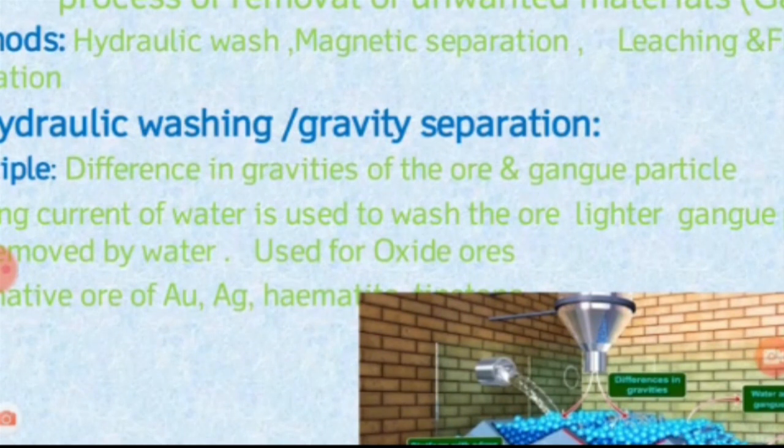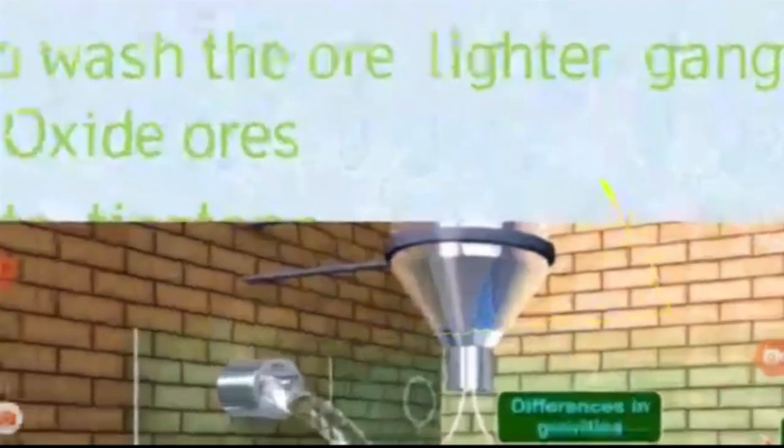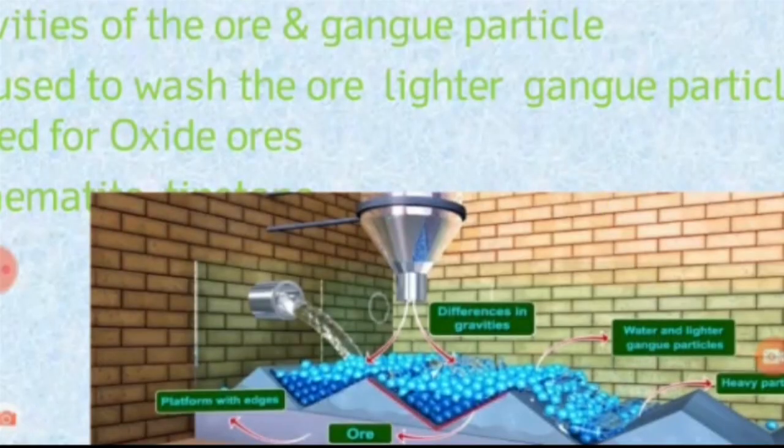See this diagram. The powdered, crushed ore is passed this way and settles on the sloping earth. There is a continuous flow of water used to wash the ore.